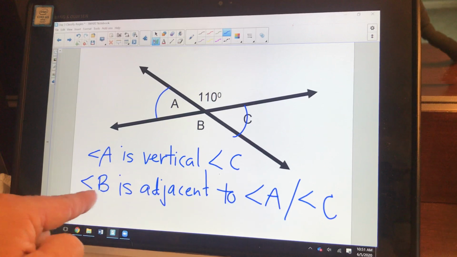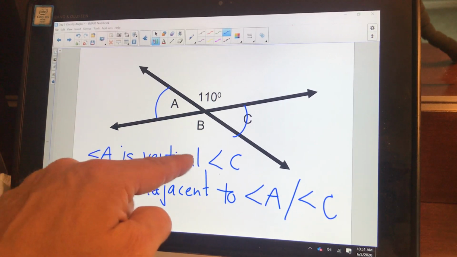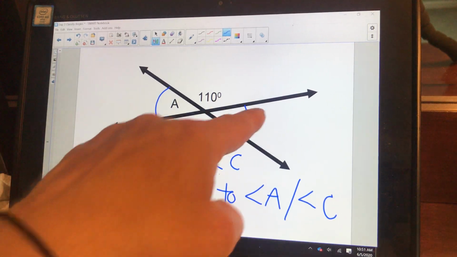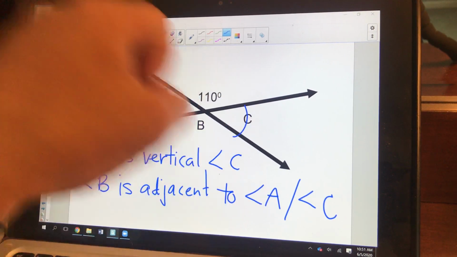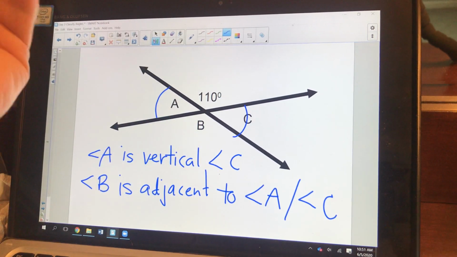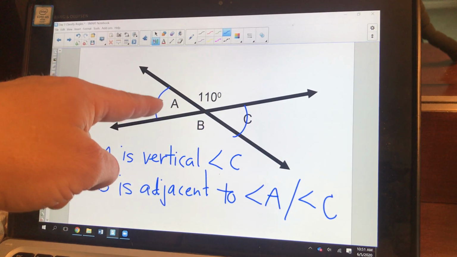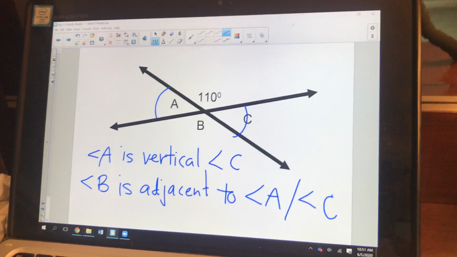I guess I could have said angle B is vertical to the 110. A lot of things I could say here. Angle C is adjacent to the 110, as long as it means next to. Angle C is vertical to angle A. That's the opposite of the first one we said. So that's just an example of a picture.